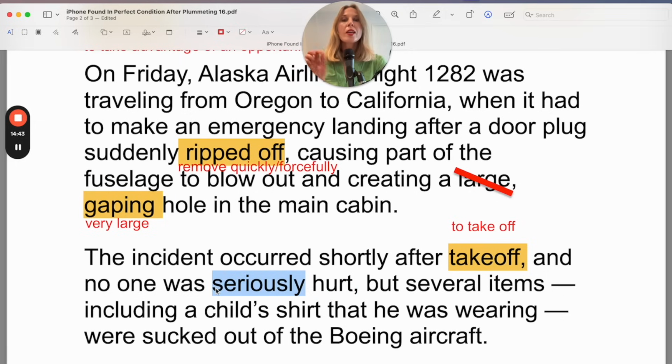Now notice they say nobody was seriously hurt. So this implies that people were hurt, but their injuries were minor.